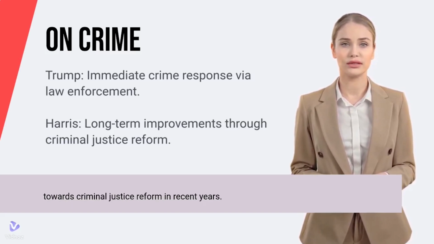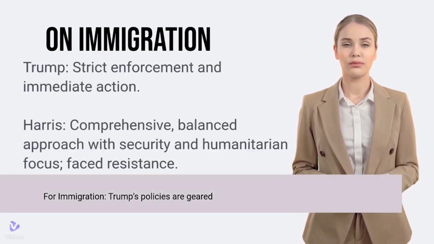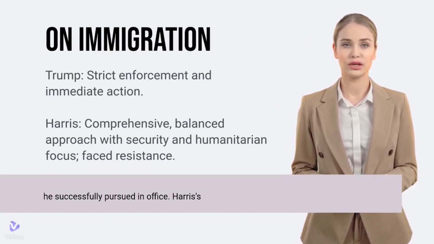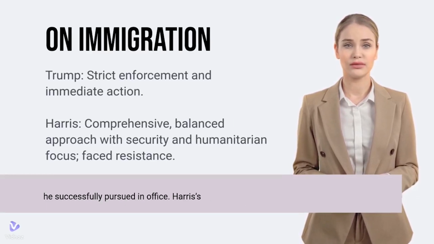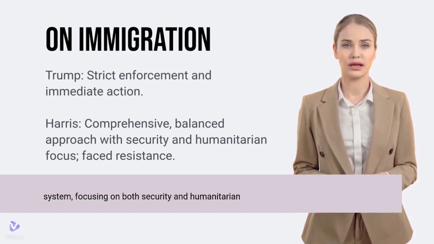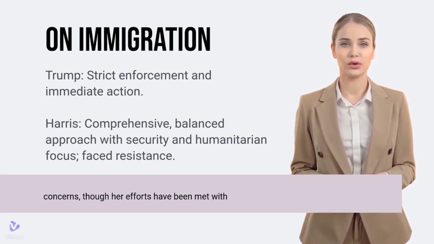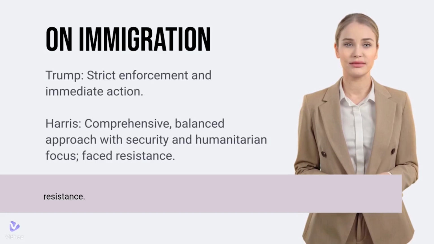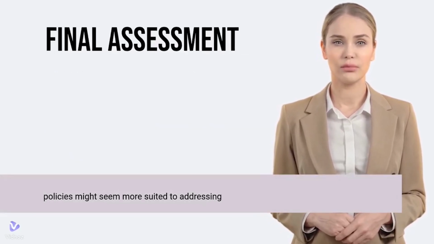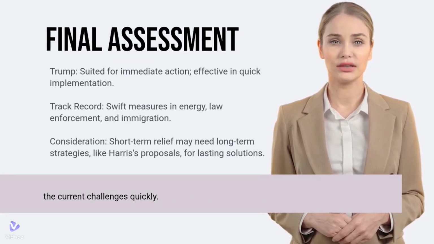in recent years. For immigration, Trump's policies are geared towards strict enforcement and immediate action, which he successfully pursued in office. Harris's approach seeks a comprehensive and balanced immigration system, focusing on both security and humanitarian concerns, though her efforts have been met with resistance. Given the need for immediate action, Trump's policies might seem more suited to addressing the current challenges quickly.